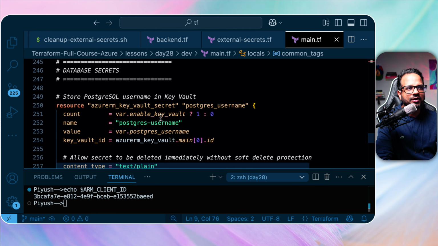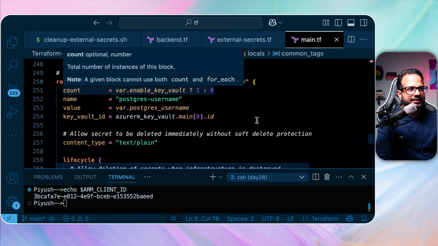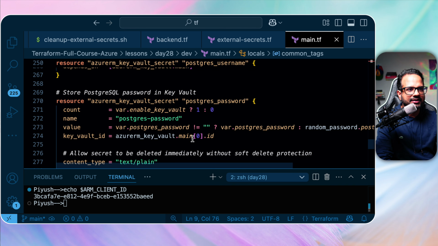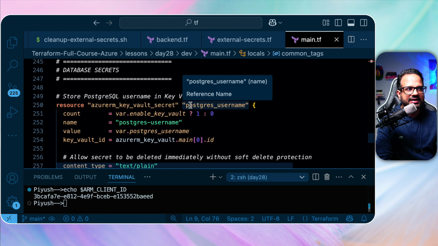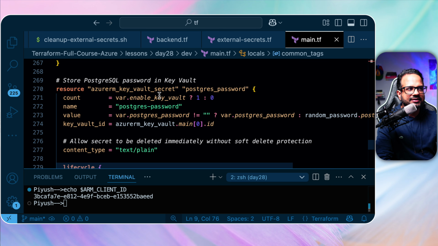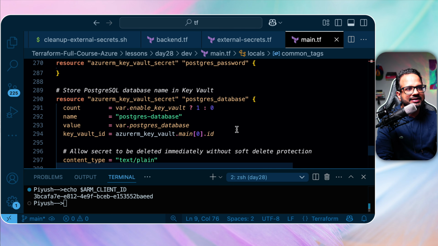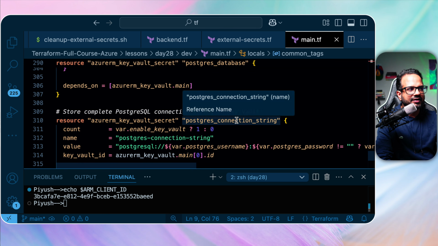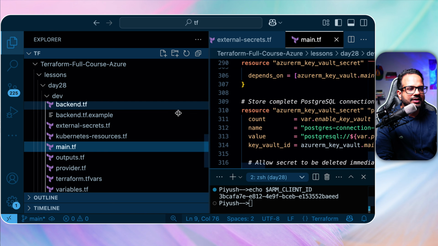So this block will be responsible for creating the database secret, because I've told you earlier, right? We'll be creating the secret and we'll be storing the secret in the Key Vault. So this will be creating the secret. First this one will create the username, then this will create the Postgres password, and this is the Postgres database name, and then we have the connection string. Yeah, all of these were the main configurations.